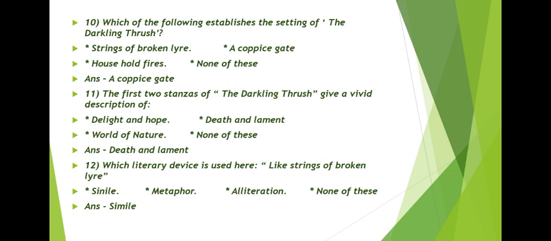Next question is, the first 2 stanzas of the Darkling Thrush give a vivid description of. First option is delight and hope, second option is death and lament, third option is world of nature, and the last option is none of these. The correct answer is death and lament. The last question is, which literary device is used here, like strings of broken lyre? Simile, metaphor, alliteration, none of these. The correct answer is simile.